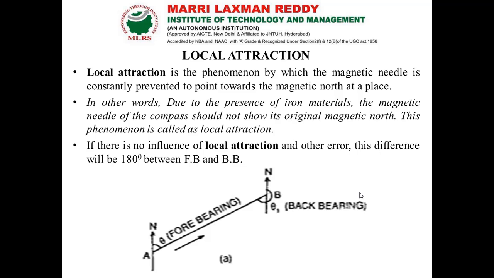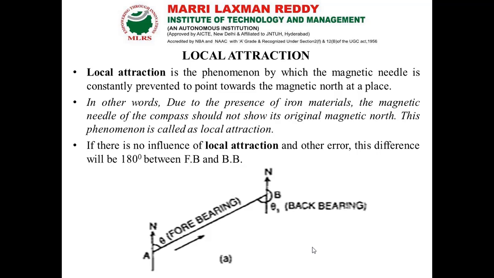It may get deviated from its original magnetic north to south. That deviation we can call a declination. Now this phenomenon, the deviation with respect to the magnetic north and south, is called local attraction.